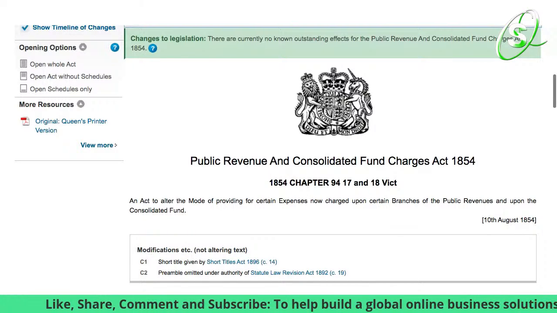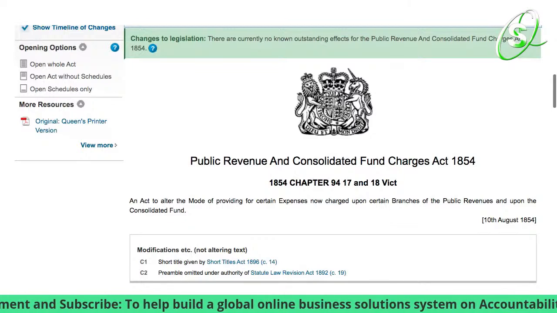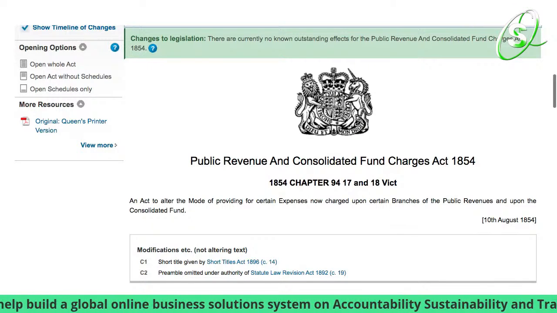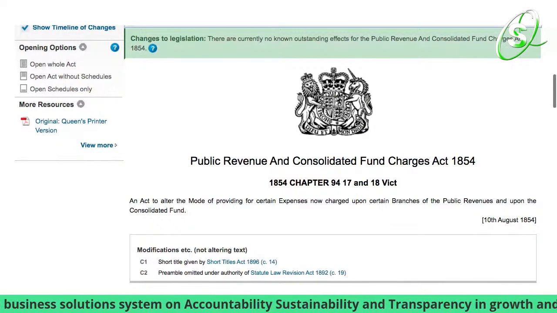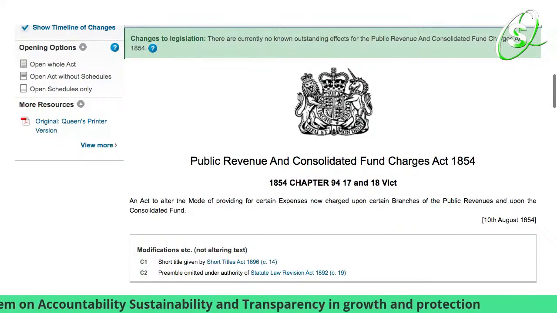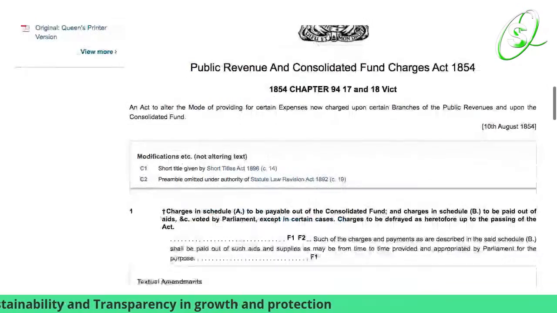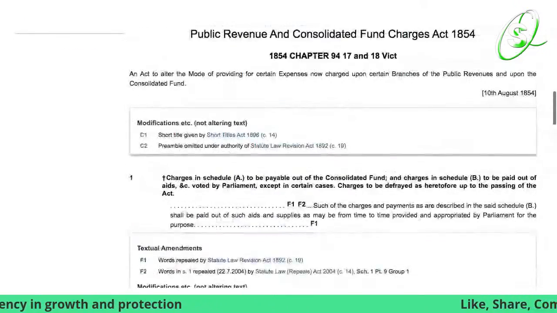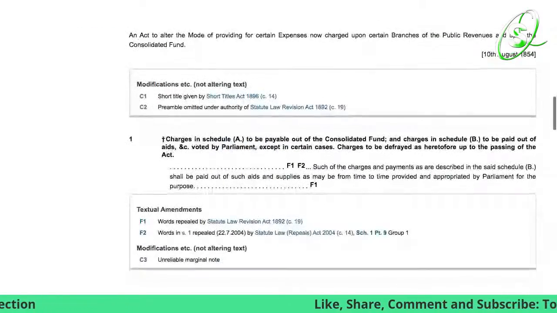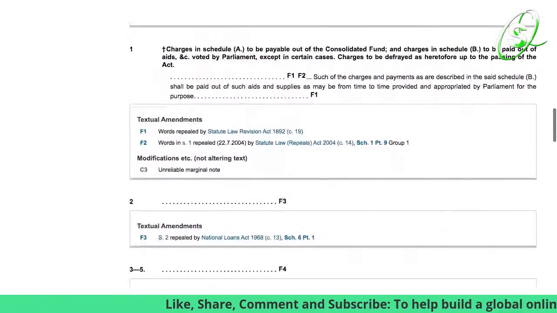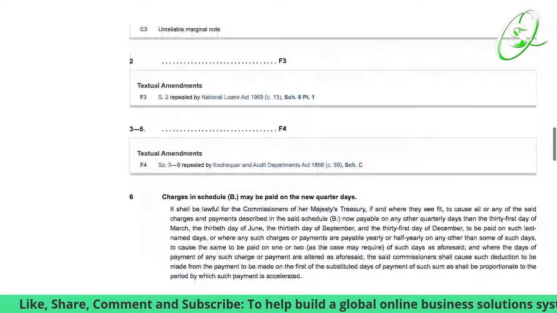And like I say, Solved Online is going to go through all of these acts so that everyone can be educated about acts and parliamentary business. So we're going to go through and check out what certain things are saying. I don't think it's long, but let's go through it.